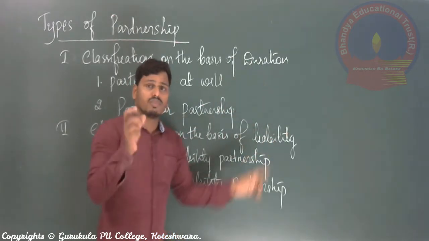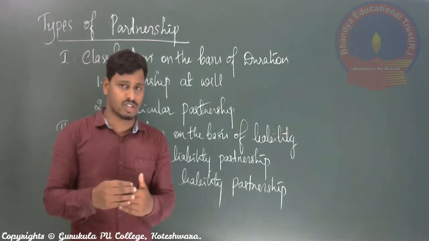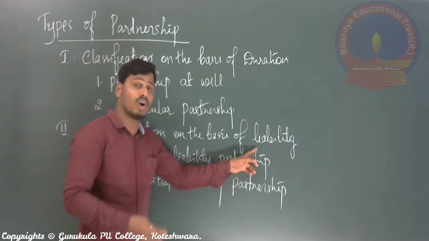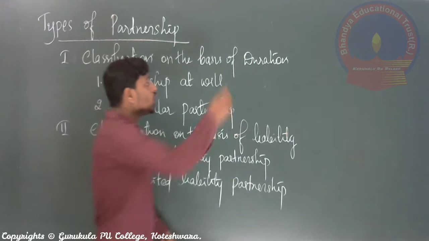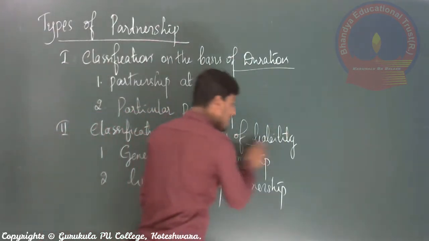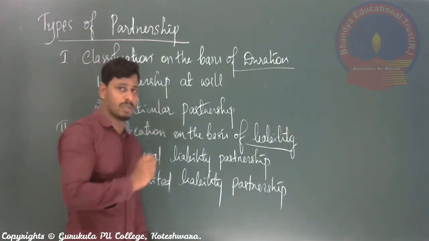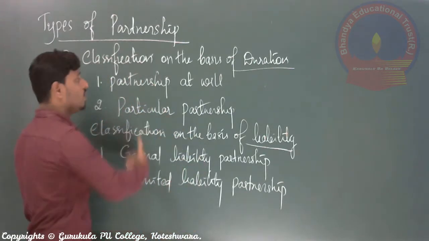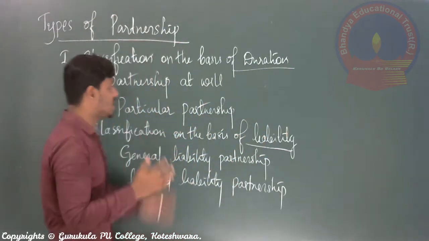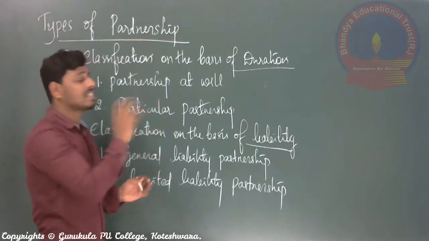Duration means the period for which the partnership business will be carried on or will be commenced. Liability means what kind of liabilities the partners have, right? So it is classified on the basis of duration, and partnership business can also be classified on the basis of liability. If you see any partnership business, it will be on either duration basis or liability basis, or some organizations have a mixture of those types of partnership also. Okay, we'll discuss one by one.